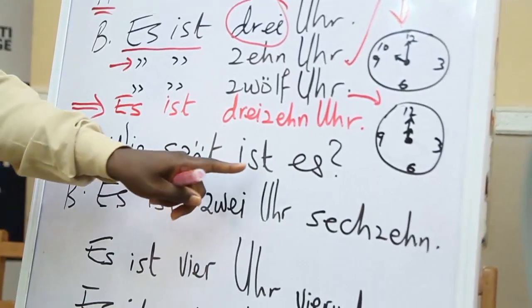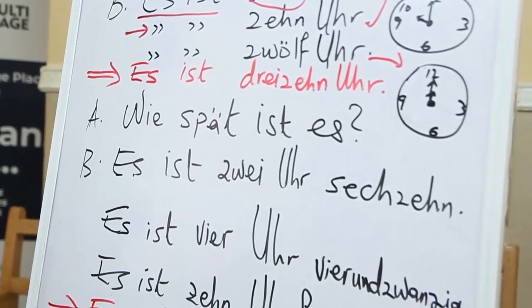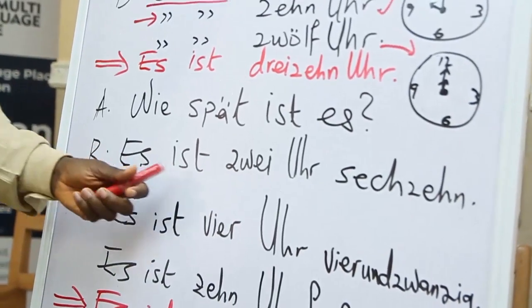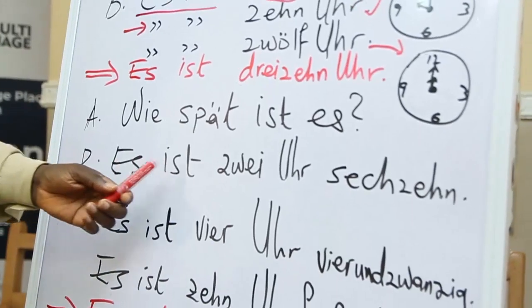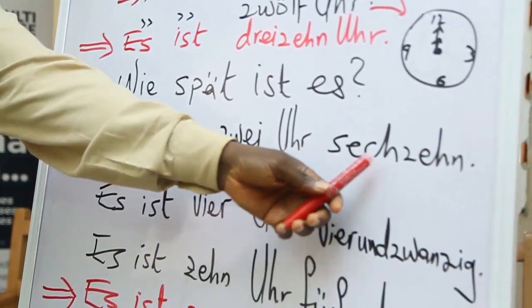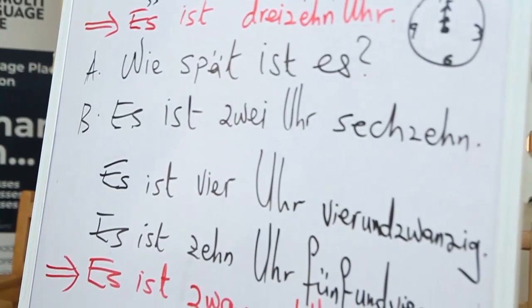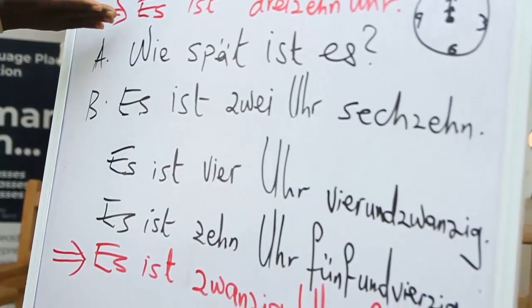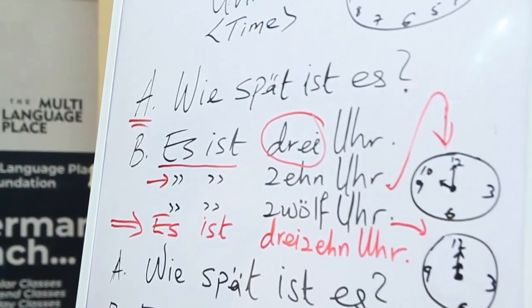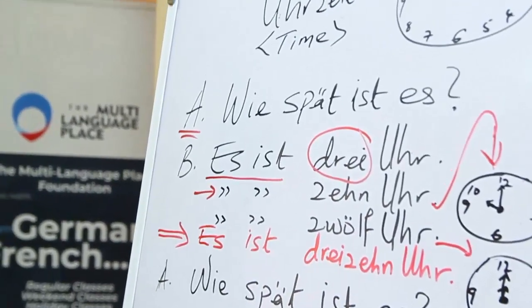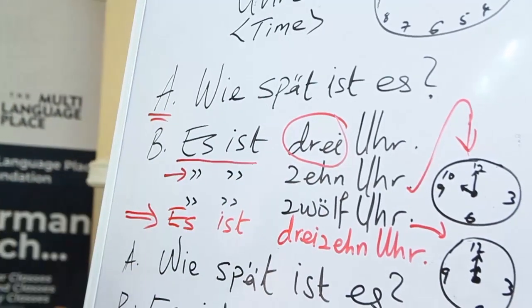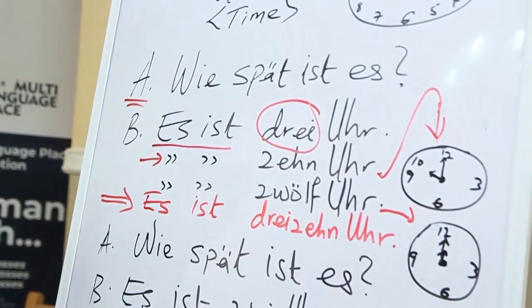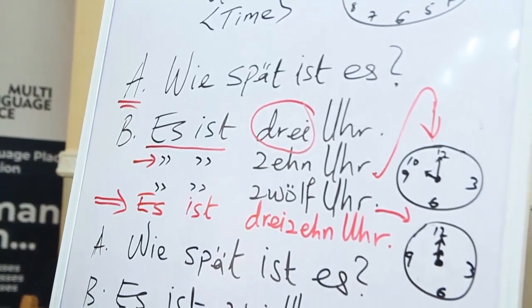Wie spät ist es? It's the same question, and the answer is es ist 2 Uhr 16. Now we have come to the second level. Under the first level, you have the full hour: it is 3 o'clock, 10 o'clock, 12 o'clock, 13 o'clock.